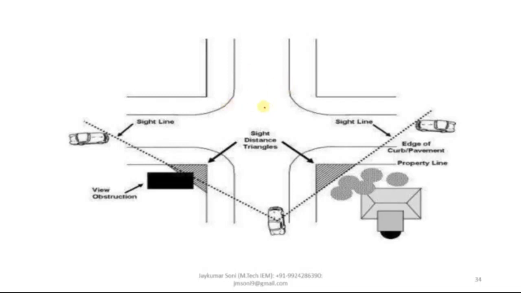This is a particular junction or intersection, I can say. If you are coming from here, then this much distance should be provided to you so that you are able to see, sitting at your driving place, that any vehicle is coming from this side. So the chances of collision here are reduced. The same applies for this vehicle also, this also, this also, and this vehicle also, if anyone is coming. So this can be understood easily.